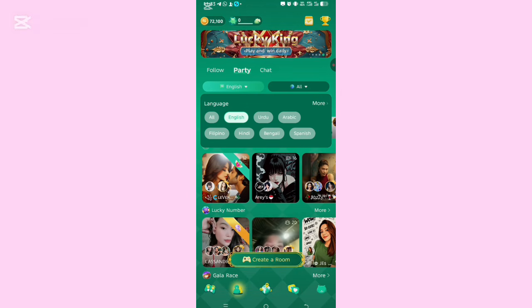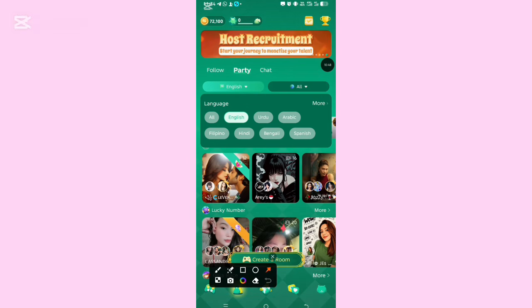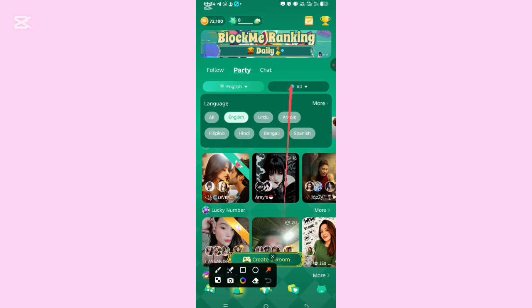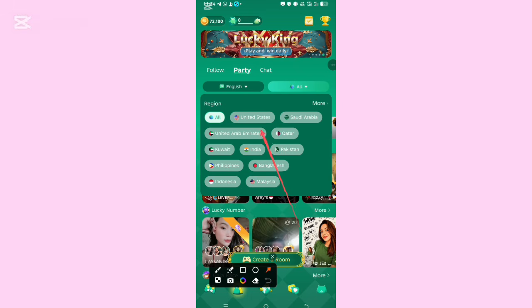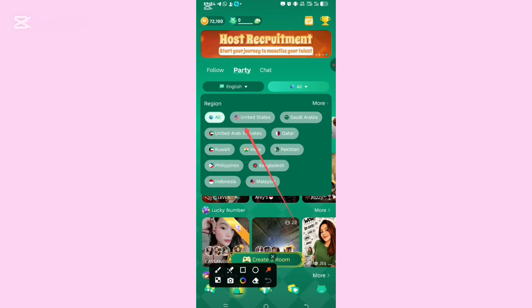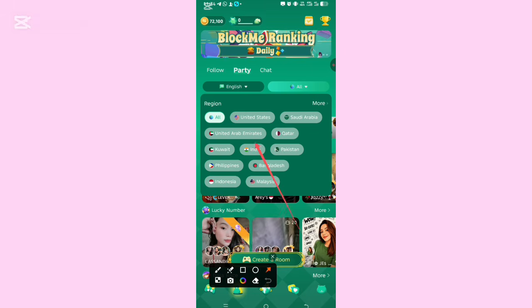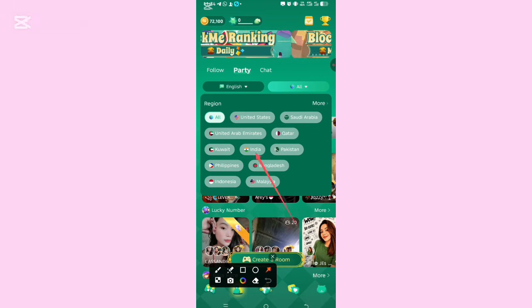All right, then you look up here. You will see this small icon. This small icon is showing the world, to tell you that anywhere you are in this world, you can enter this app and make money with it. Okay, now we click on this button. If you want to be with people in the UK, you can click here and enter their party. If you want people in Saudi Arabia, the United Arab Emirates, Qatar or India, any of the countries that you want to be in their party, you can click on it.